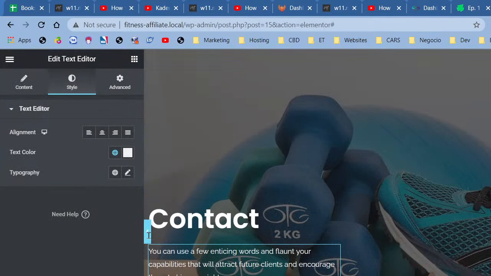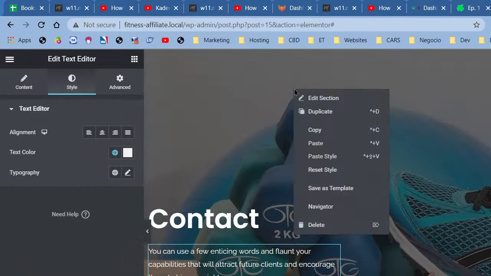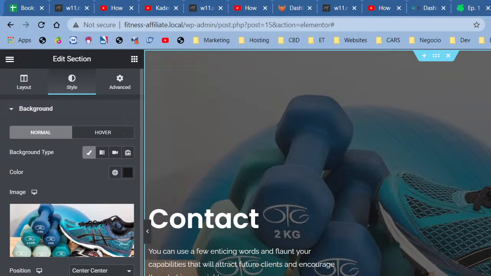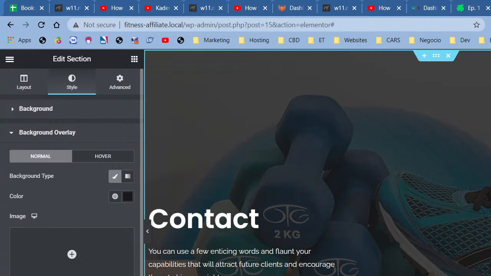All right, so now let's see. Contact. A little bit of work is required because I need to change the overlay to something a little bit darker, is what I feel. So I'm just going to click up and see until, yes. Now, I like having the shoe right here. I like having the shoe right here. It's in line with what we're doing.